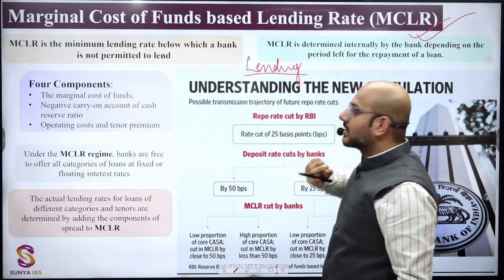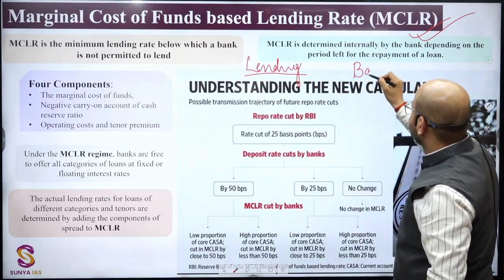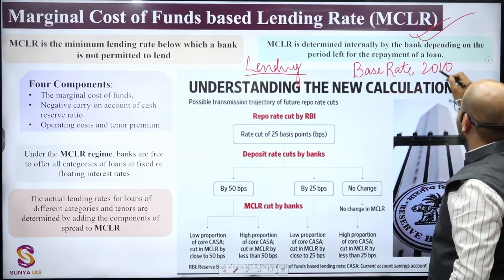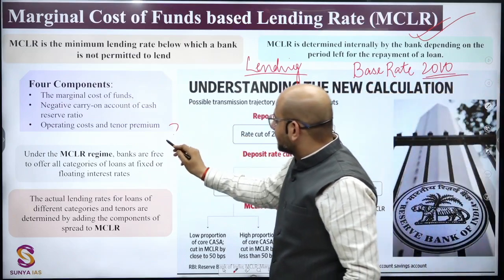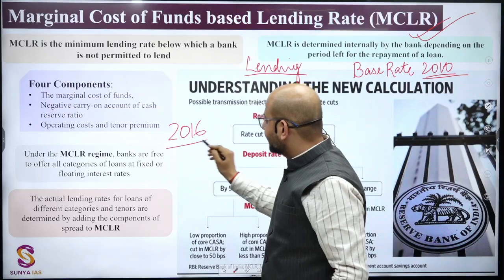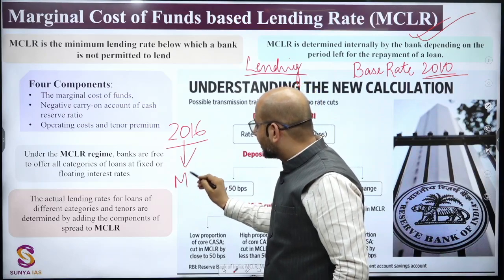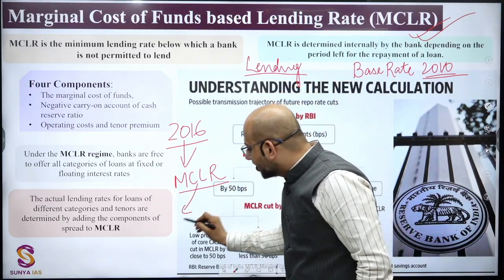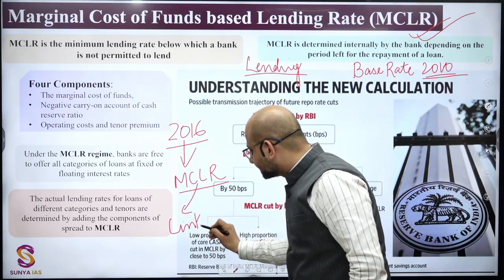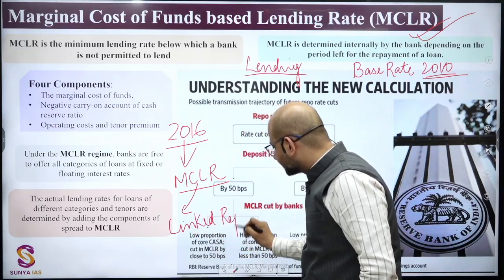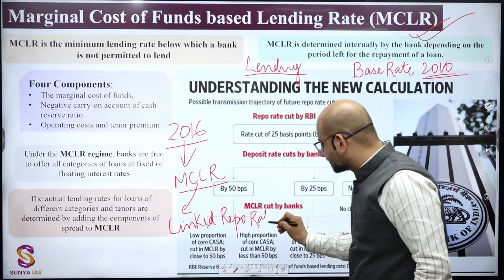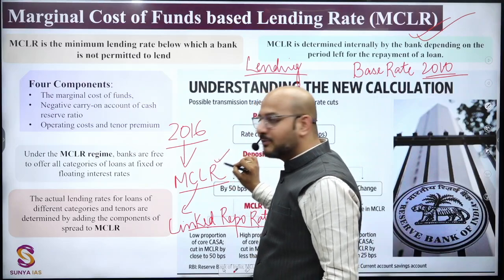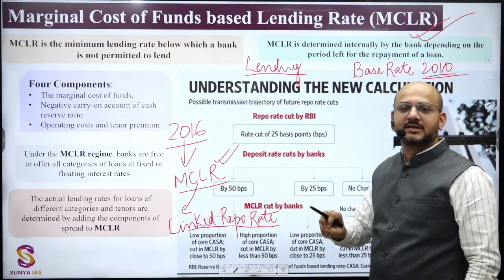the interest rates were governed by the base rate since 2010. In April 2016, RBI introduced MCLR. MCLR is linked with the repo rate. Now, because it is linked with the repo rate, what benefit do we get?